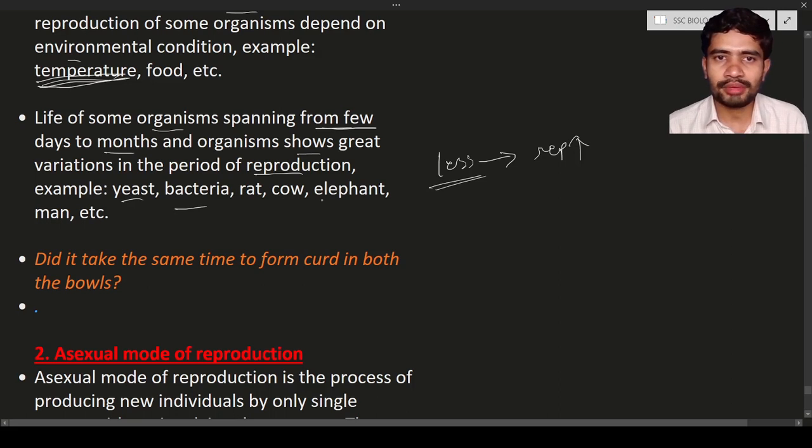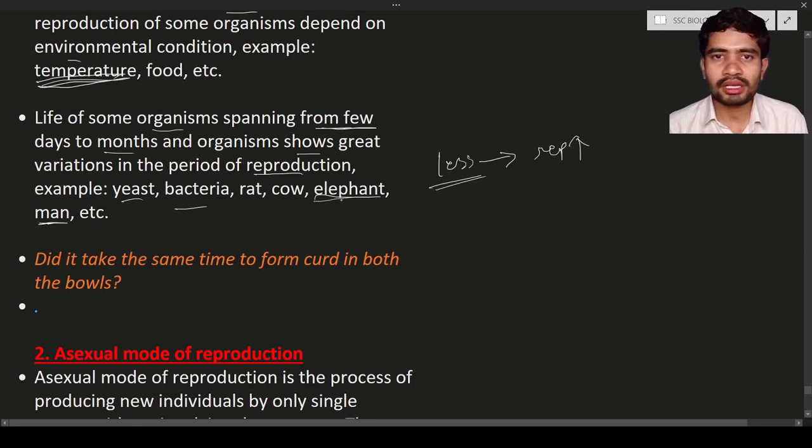For example, human beings take around 9 months for the reproduction process. It means to deliver a baby, they take a period that is known as 9 months. That 9 months is known as the gestation period. So 9 months are required for the complete development of the baby inside the mother's womb. And take the example of the elephant. Okay, an elephant will take 2 years to deliver a baby. It means for reproduction, it is going to take 2 years.